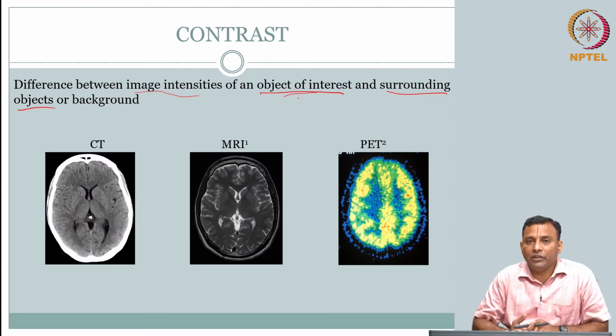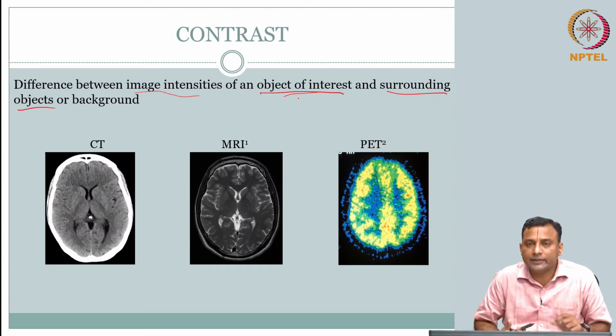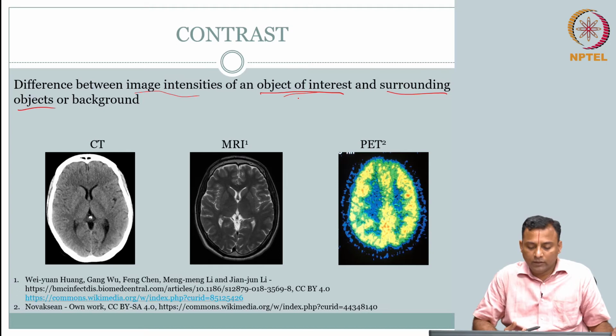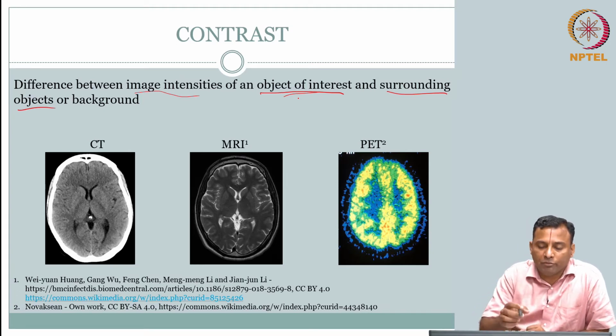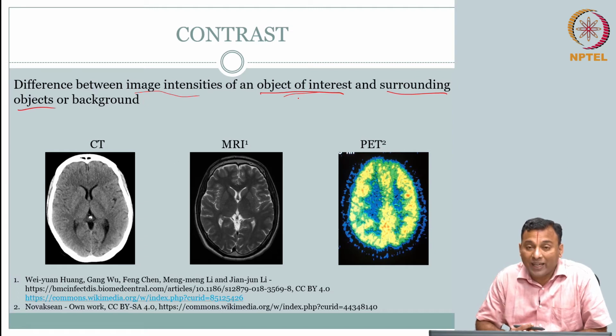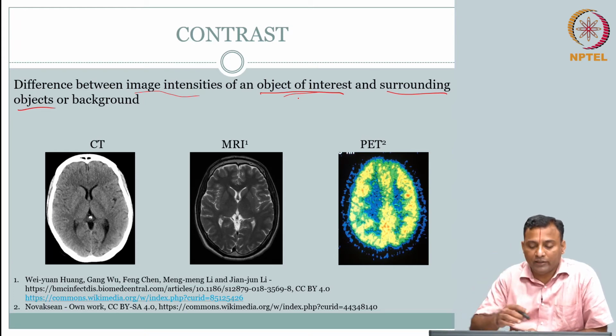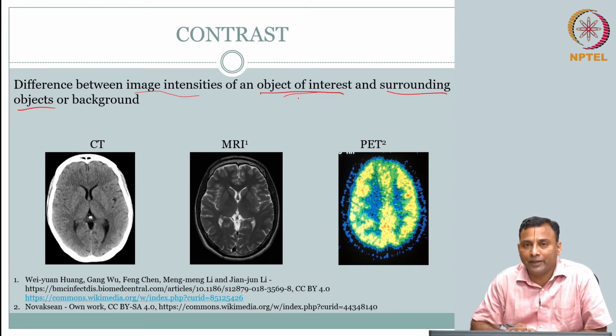So qualitatively you may appreciate, right, this is the same image that we saw earlier. Why did I put it here? Now we will have to look at it from the contrast perspective. You quickly recognize that each modality has its own ability to contrast out the target from the background. So I have to define what is a target and what is a background. But when you look at the overall image, this is a CT scan of your head, the second is MRI, the third is PET.